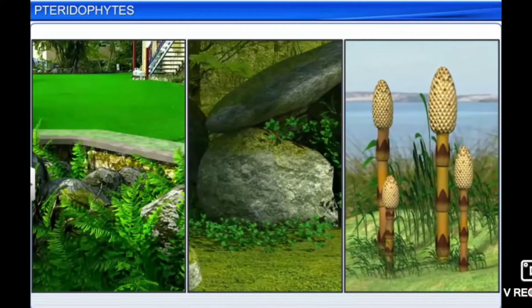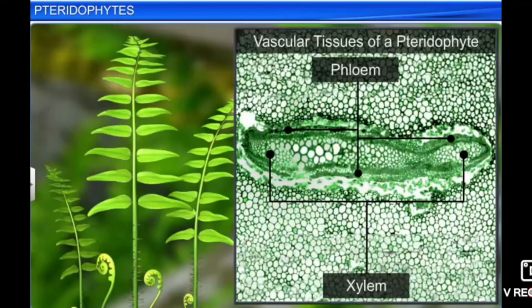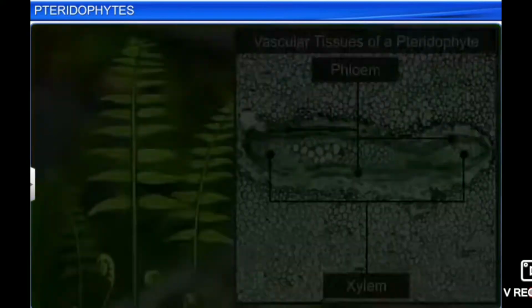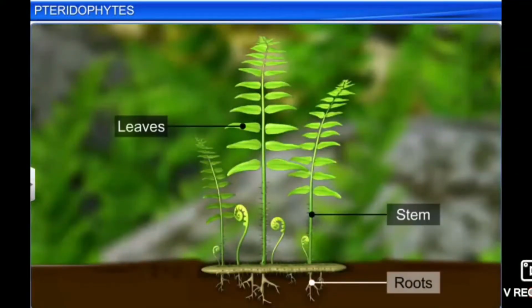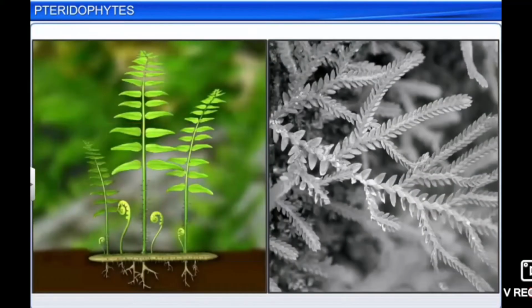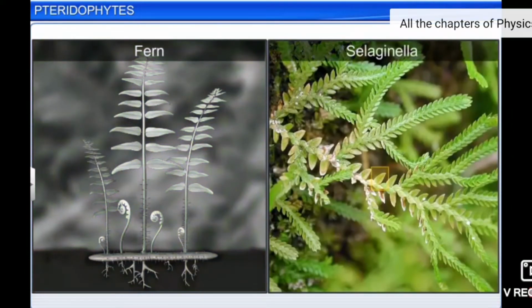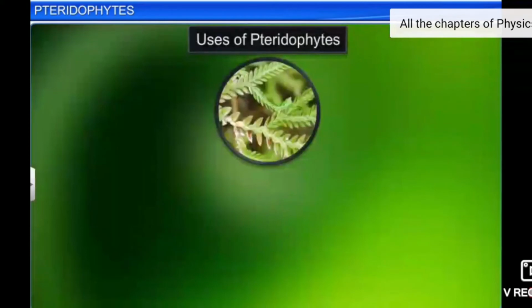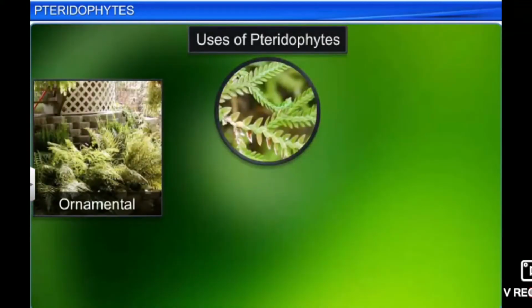Now you can clearly see it consists of xylem and phloem, the conducting tissue to carry water and nutritive material. They also consist of stem, root and leaf-like structures. The leaves of this type of pteridophyte are either ribbon-like, flat or very small. They are widely used as ornamental plants, as soil binders, and also for medicinal use.